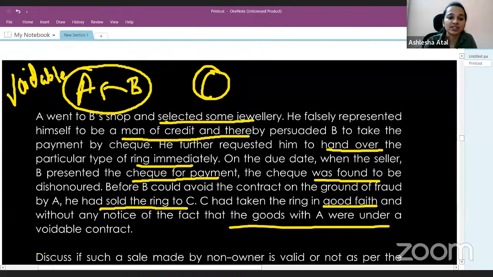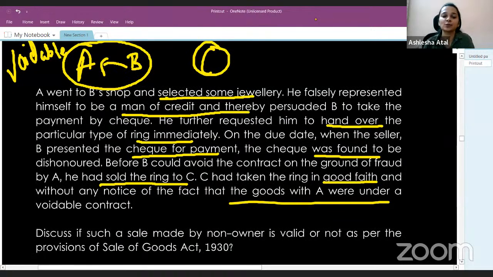Now here the question is asking us, discuss if the sale made by a non-owner is valid or not as per the provisions of the Sale of Goods Act 1930. So simple. We know that the sale can be done only by the owner of the goods. Only who has the title is entitled to sell the goods.